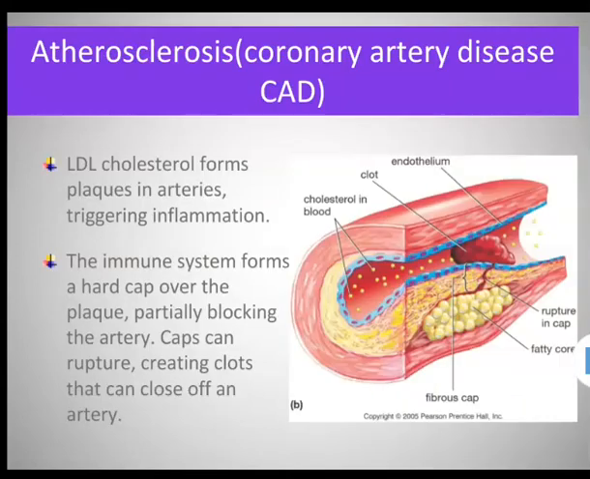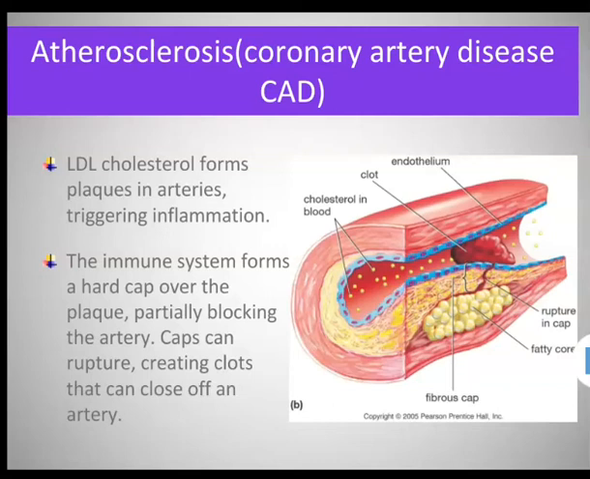Arterial blood pressure. The pressure exerted by blood on the wall of arteries is arterial blood pressure. Pressure on arterial wall during ventricular contraction, that is systole, is called systolic pressure. For a normal healthy adult, the average value is 120 mmHg.